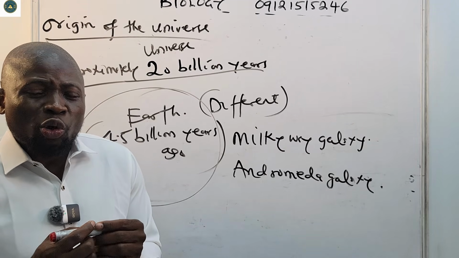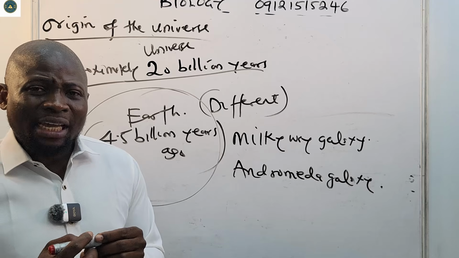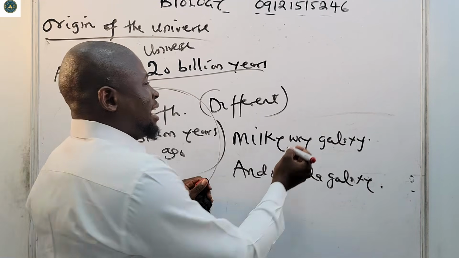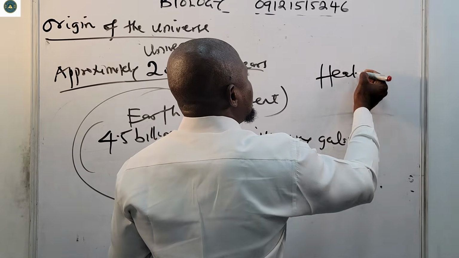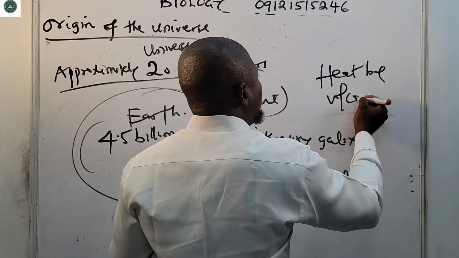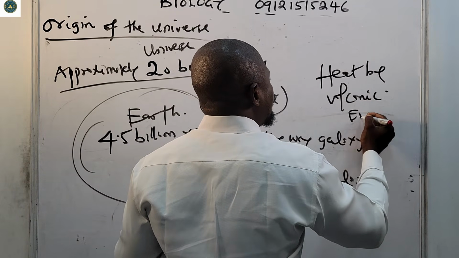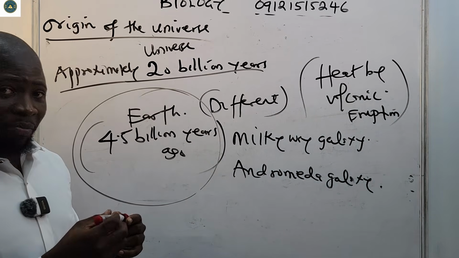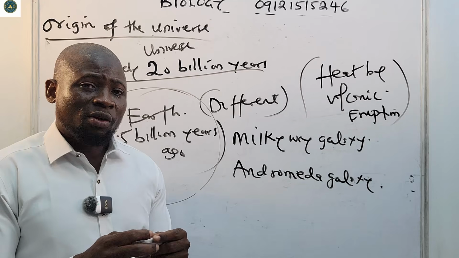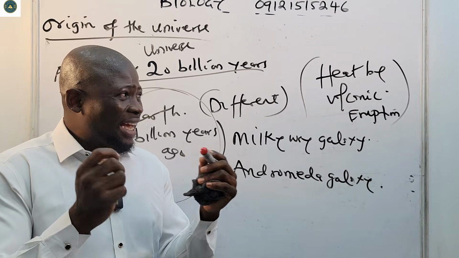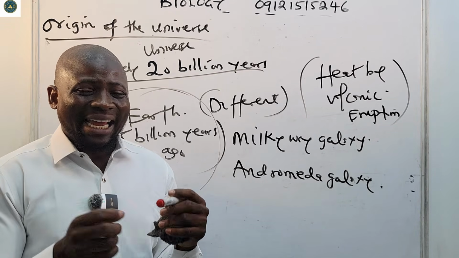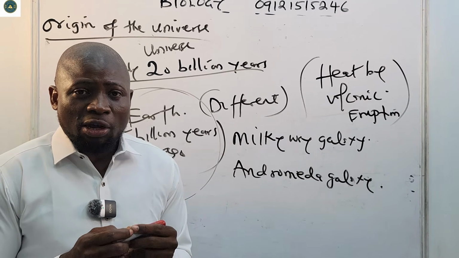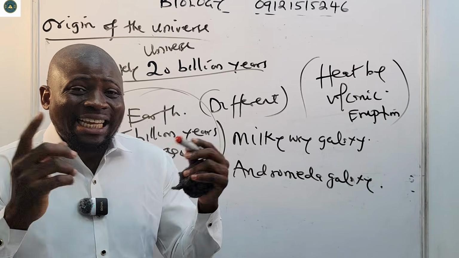At that time, temperature was very, very high. There was so much heat from volcanic eruptions. So 4.5 billion years ago, when the Earth was formed, the temperature would have been very high, with heat from volcanic eruptions, and everything was in a gaseous state.